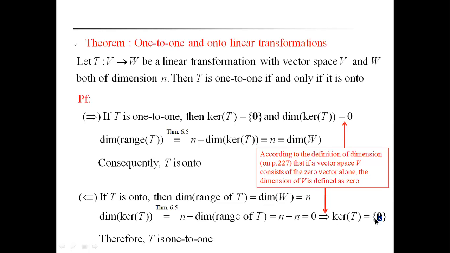That implies the kernel of T is equal to 0, which means T must be a one-to-one mapping. Here the vector space consists of the zero vector alone, and its dimension is defined as 0. Therefore the kernel of T is equal to 0, and we say that T is a one-to-one mapping.